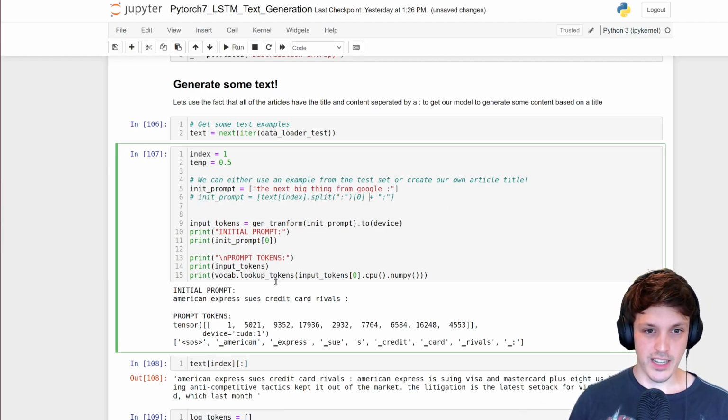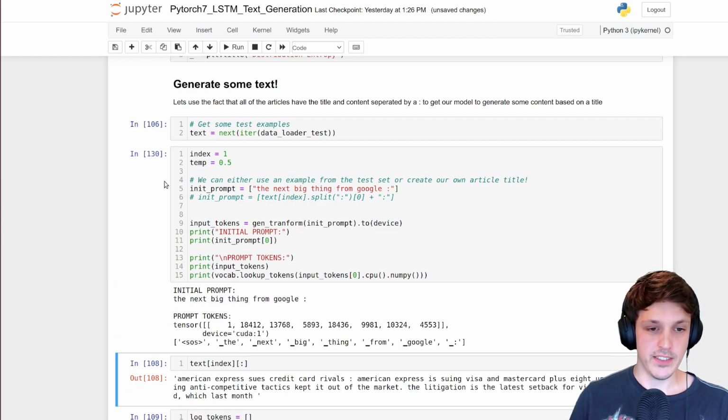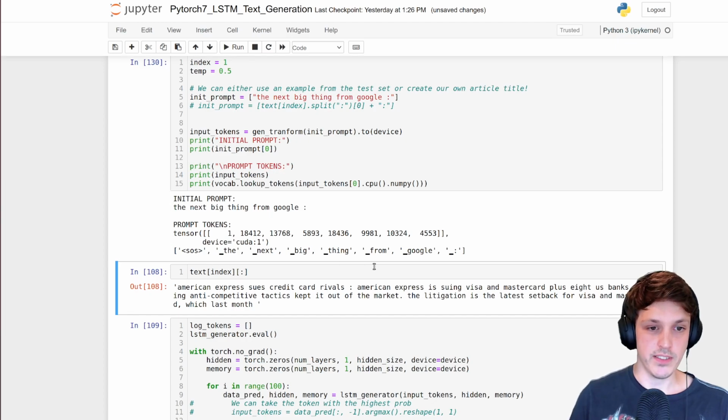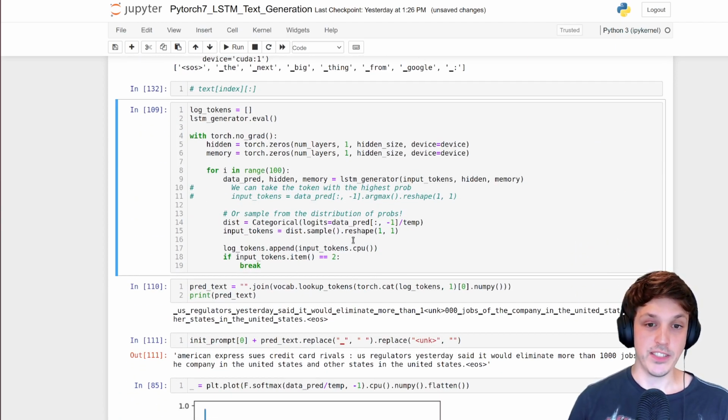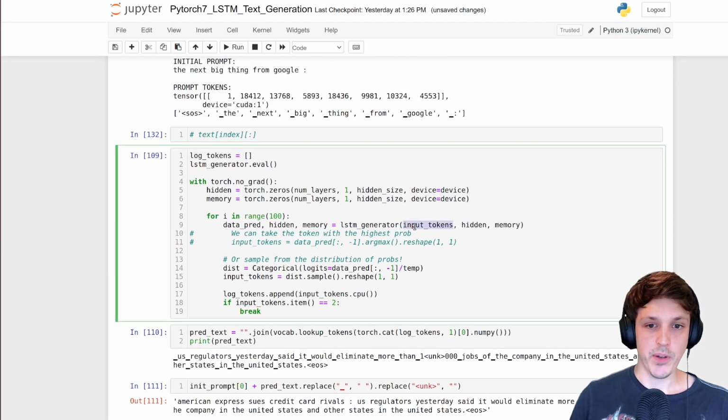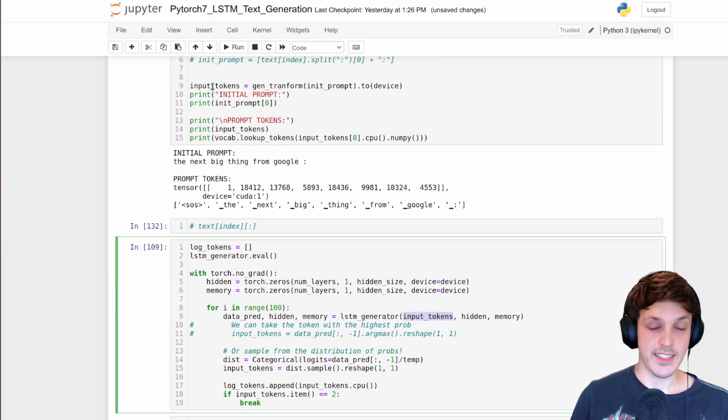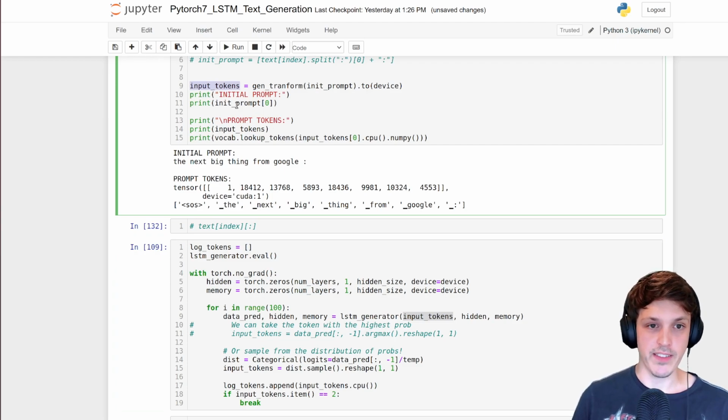So I'll just use an example here. We'll, in a second, use some examples from the actual test set, but for now, let's just use one that we've made up. So the next big thing from Google, and then I've got that colon there. So here's my prompt, next big thing from Google. We've got the tokens and the actual vocab, so that's not relevant now. Okay, so how do we actually generate our text? Similar to what we've seen before, we initialize our memory buffers, and I'm going to input that set of tokens. It's going to be more than one token at the start.